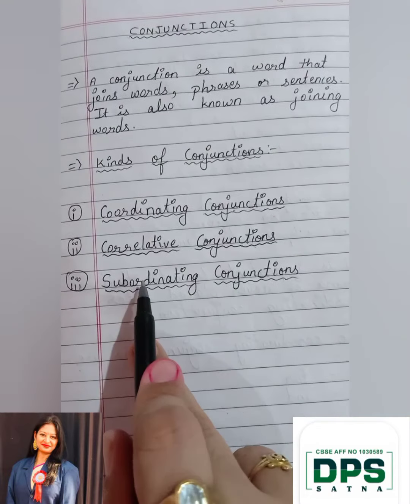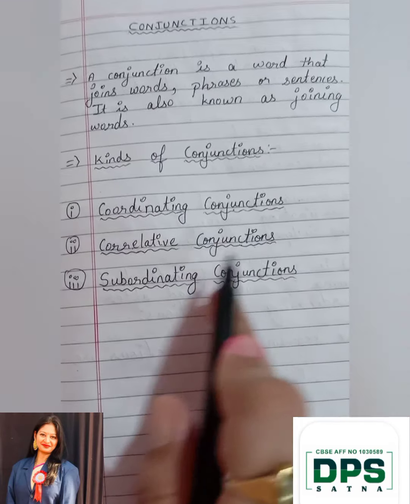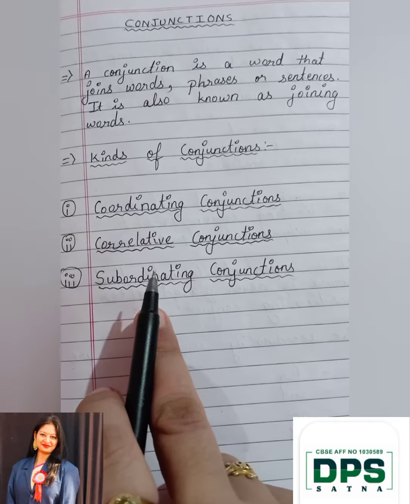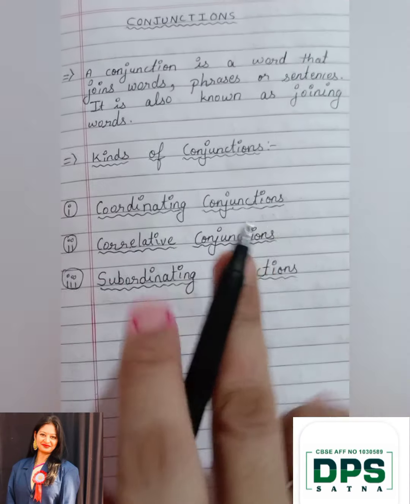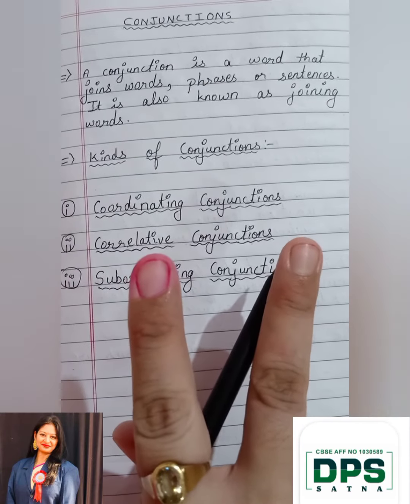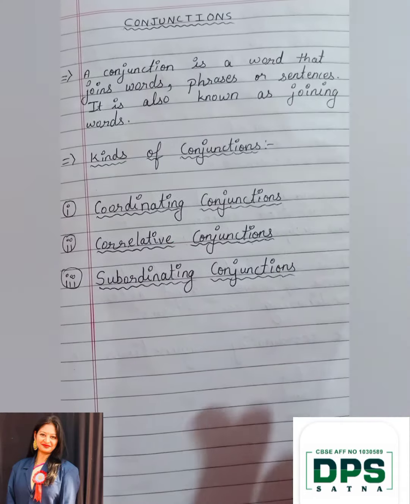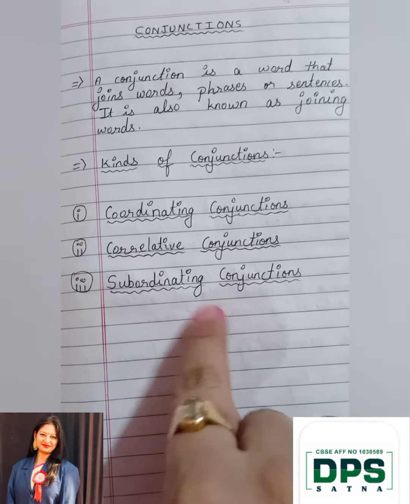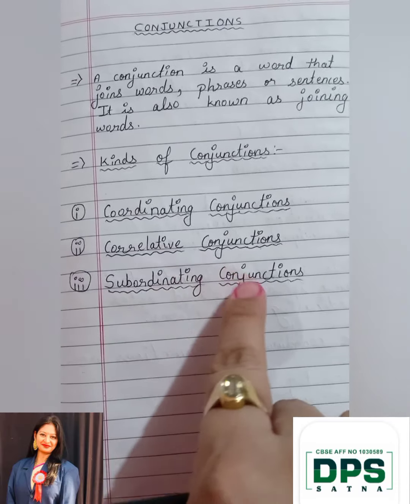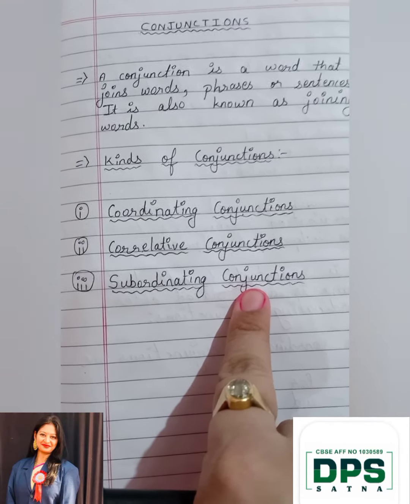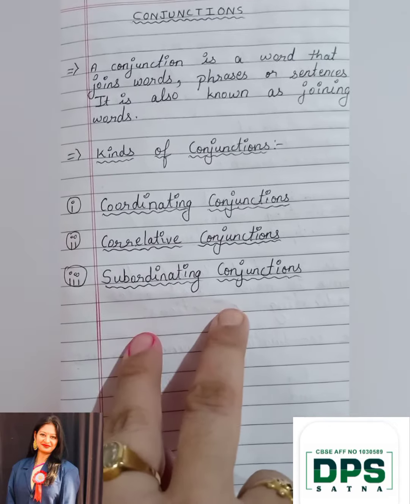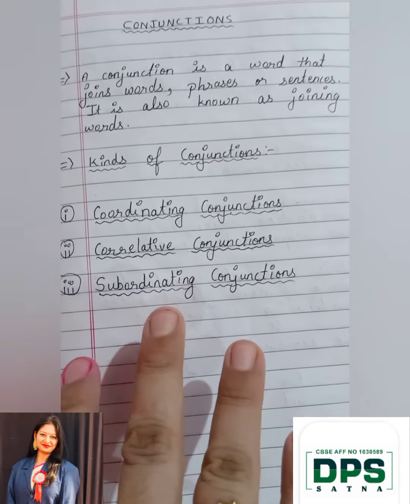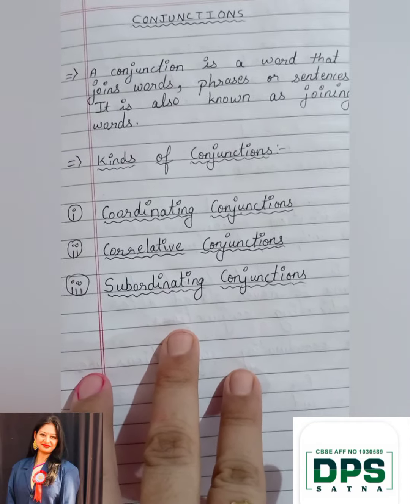And the last is subordinating conjunctions. Subordinating conjunctions are words that connect two parts of a sentence such that one part depends on the other for meaning. I hope you all have understood. If you have any doubt, please ask me. Okay, thank you.